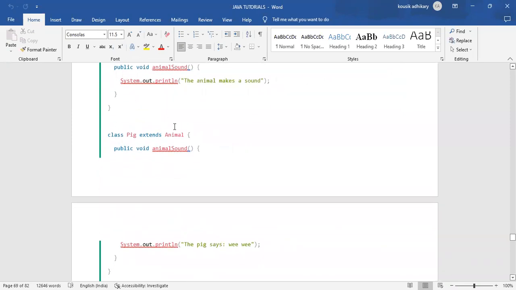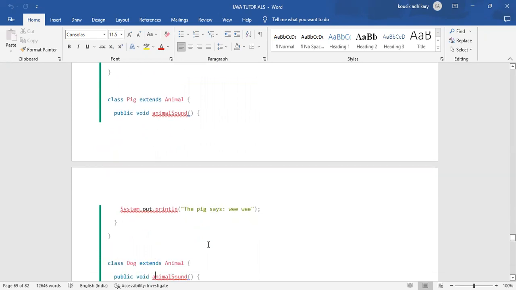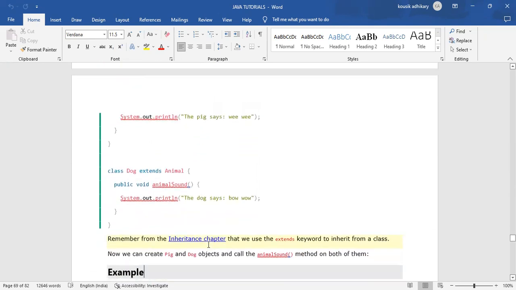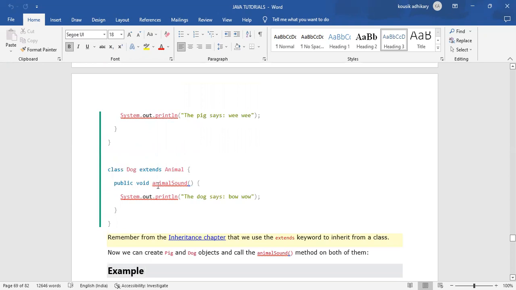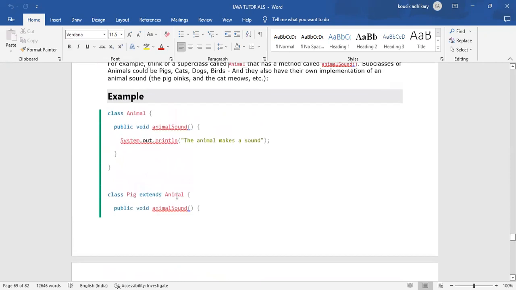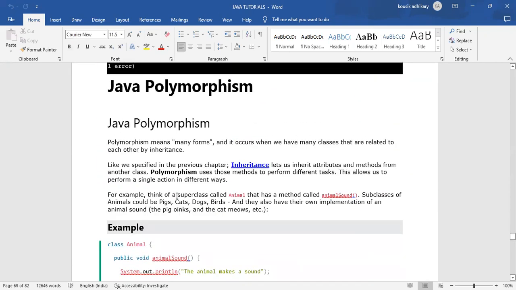When we extend Animal in the Pig class, we are overwriting the message with "The pig says wee"; that message has been overridden. That means we have overwritten it. The Dog class is also extending the Animal class, and there the message has also been changed. So what is the basic difference between inheritance and polymorphism?